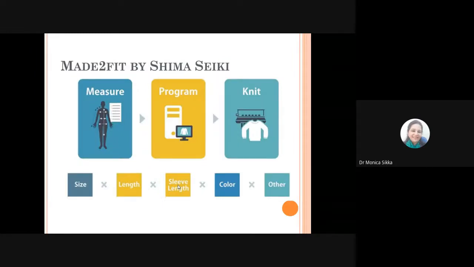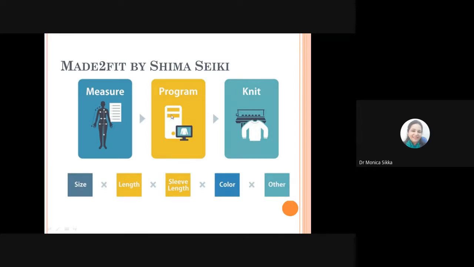Another development, or a kind of program you can say, made by Shimasaki is a made to fit program, where they measure the body dimensions, which are fed through a software, through a program, and you have a computerized flat knitting machine which is attached to this database.